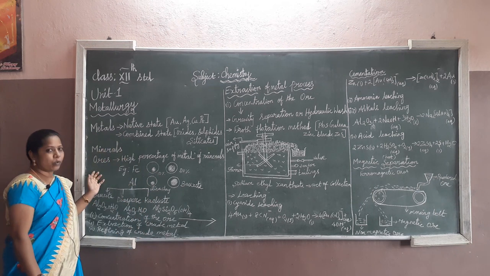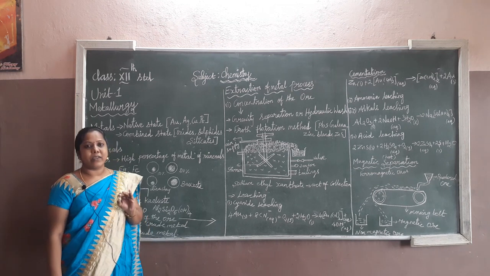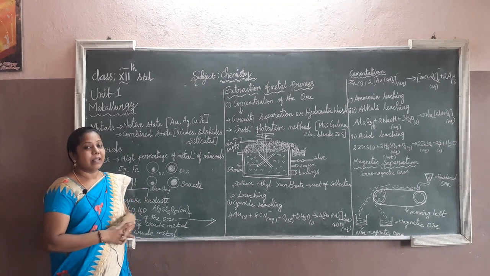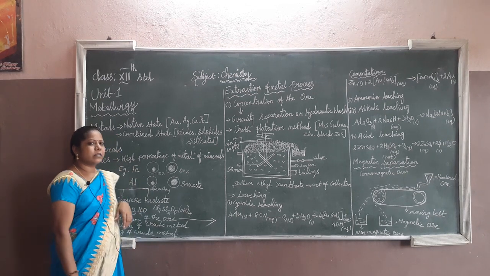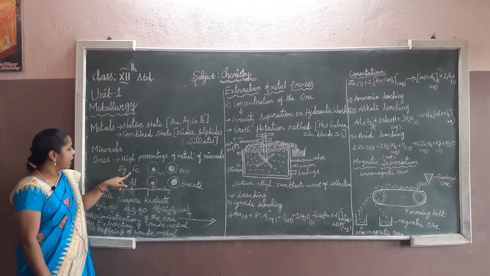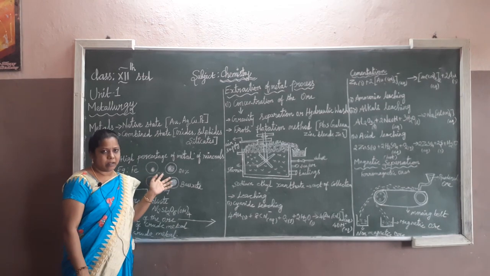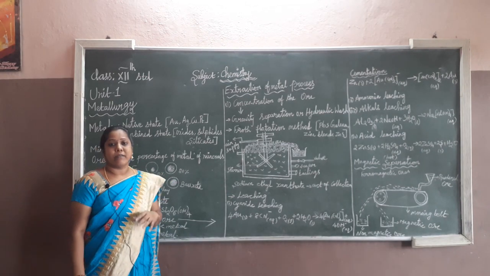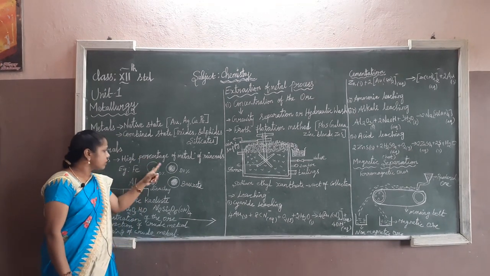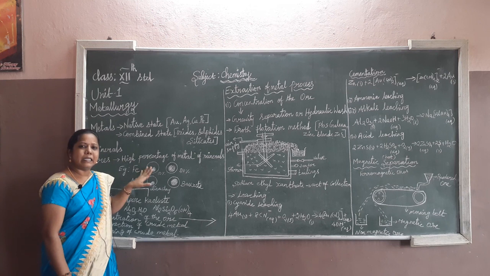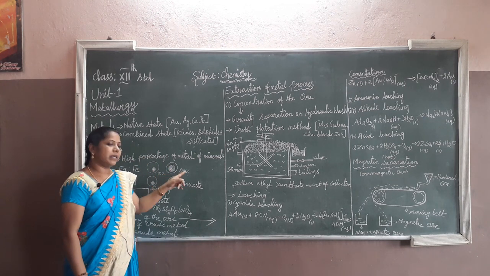And then go for ores. Ores are those minerals which have a high percentage of metals. That kind of mineral is called an ore. I will give an example to understand easily. Consider the metal iron. Around 800 minerals contain iron. I am just considering two minerals of iron. One mineral of iron has 10% of metal and another mineral has 80% of metal.